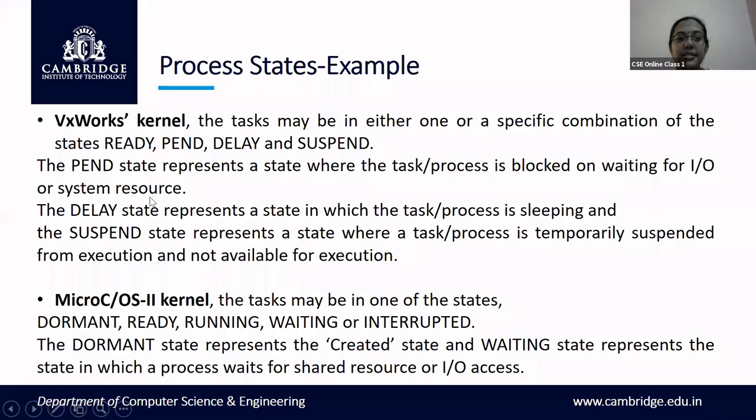And the last state is the suspend state. Suspend state is when the process has to be stopped, temporarily suspended from execution. When the process has to be temporarily suspended from execution, then the process enters into the suspend state. What is the reason for temporarily suspending the process from execution? Maybe because of the lack of resources. Because of the lack of resources, the process may have to be suspended in between. And when the process gets suspended intermittently, then it enters into a state called the suspend state.